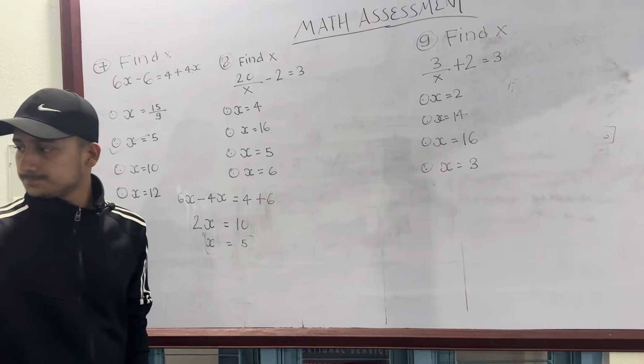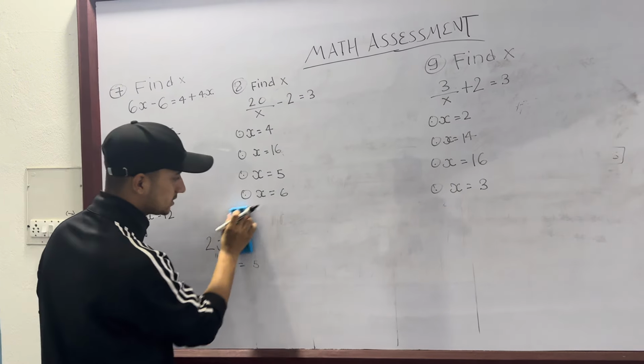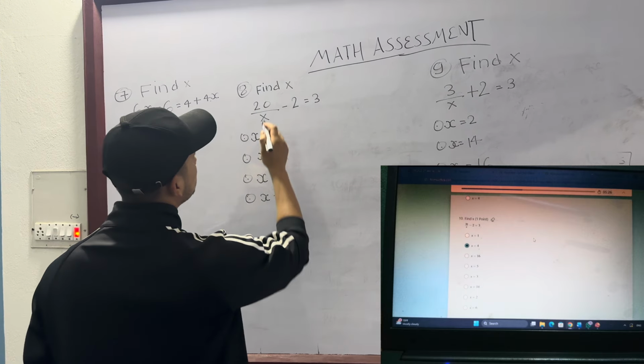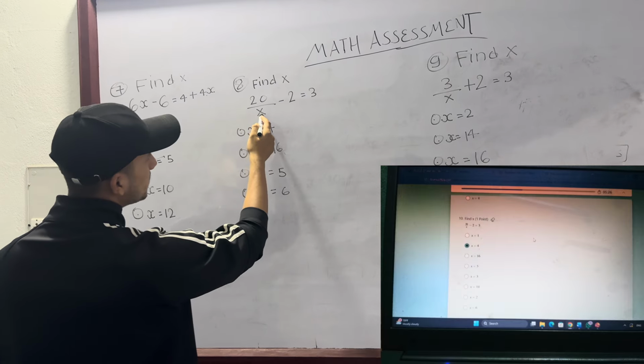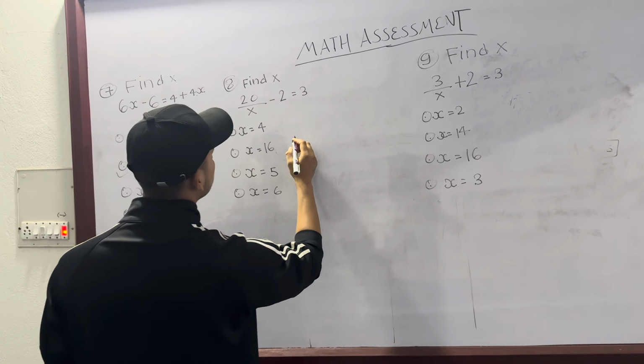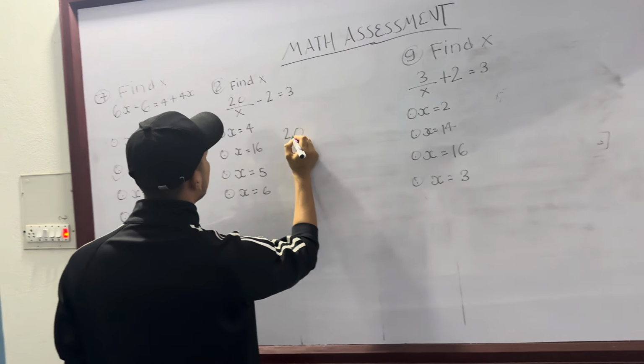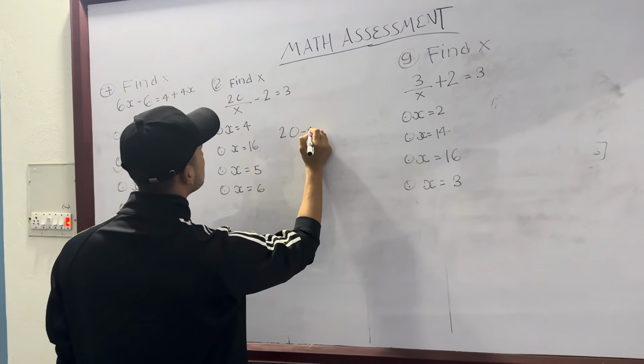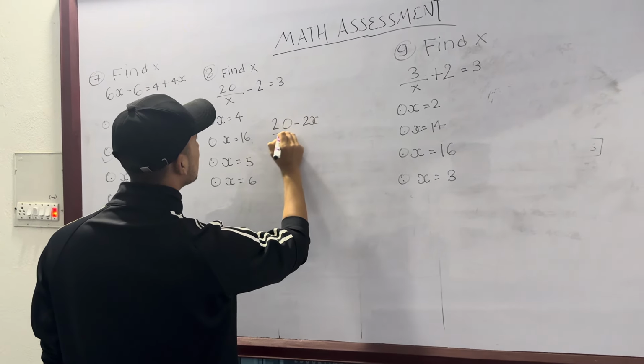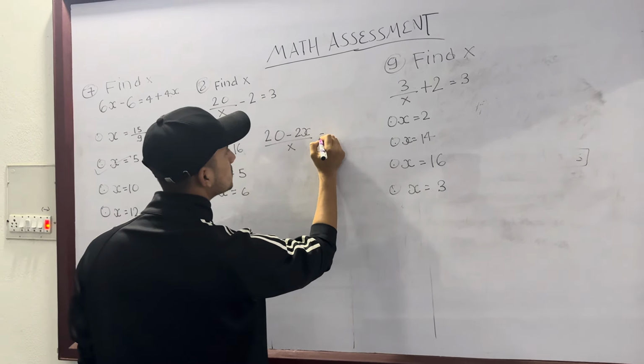So let's move to the next question, and the question is find x. So 20 by x minus 2 is equal to 3. So let's take LCM first. 20 minus 2x by x is equal to 3.